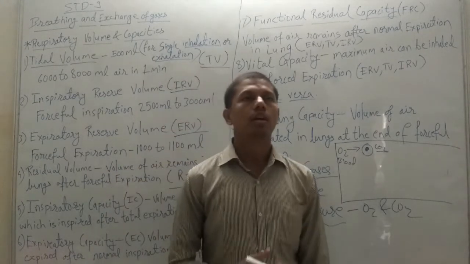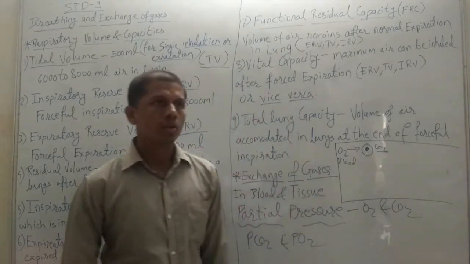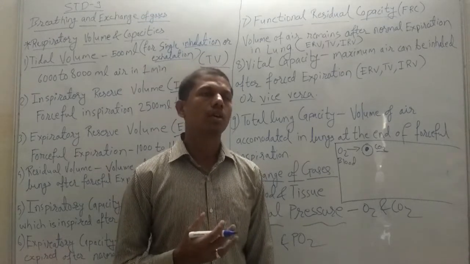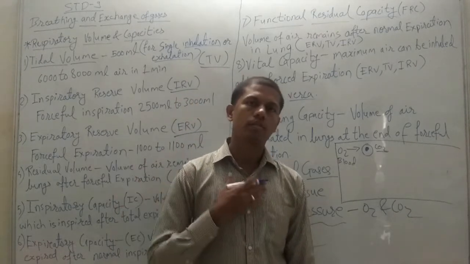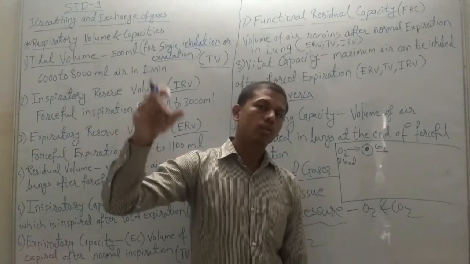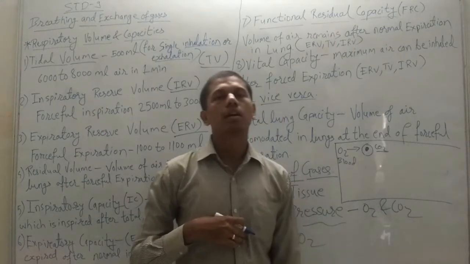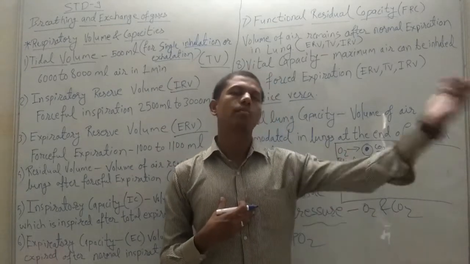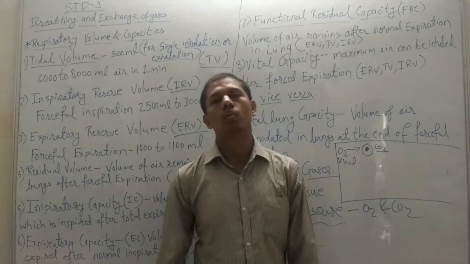Also in the case of breathing, between the lungs and the atmosphere, if the partial pressure of oxygen inside the lungs is less than in the atmosphere, what will happen? The outside air has more pressure, so that air will move inside the lungs. And when there is an increased partial pressure inside the lungs, slightly more than the atmospheric pressure, the air moves outside the lungs into the environment.